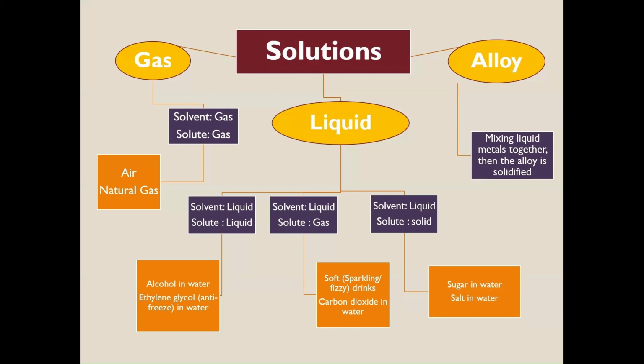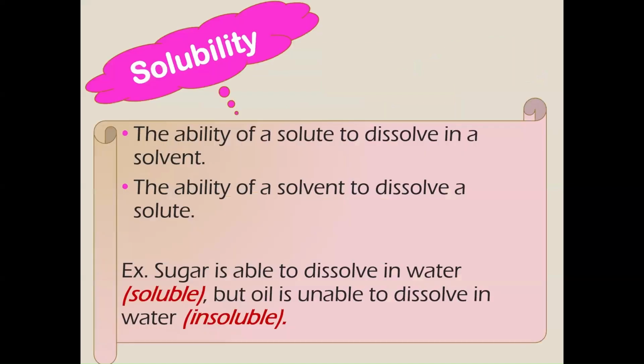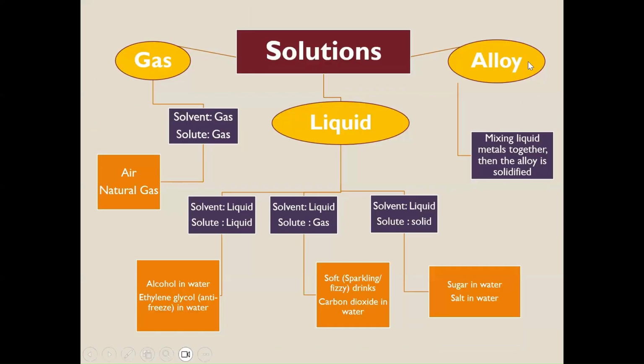Sugar and salt are solid, and water is liquid. Alloys are a mixture of liquefied metals together, and after they liquefy and mix, they solidify again. We will talk a bit more about that later.